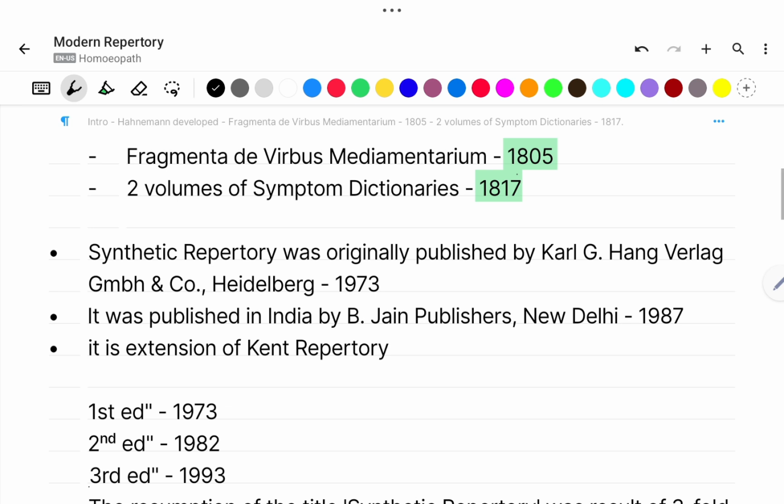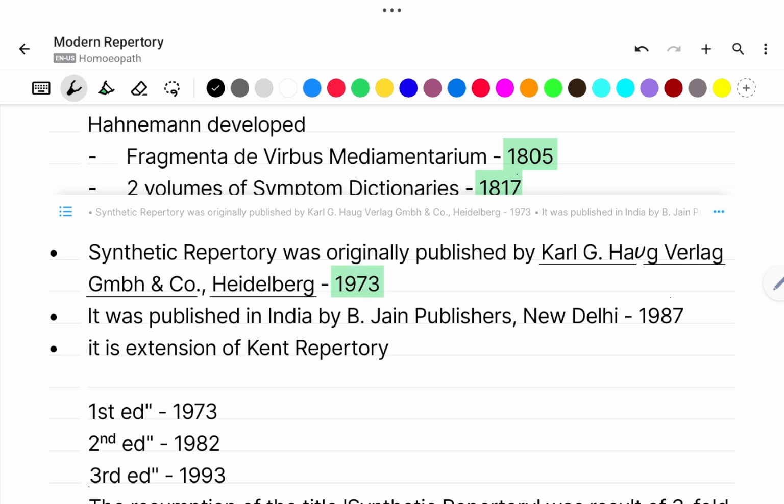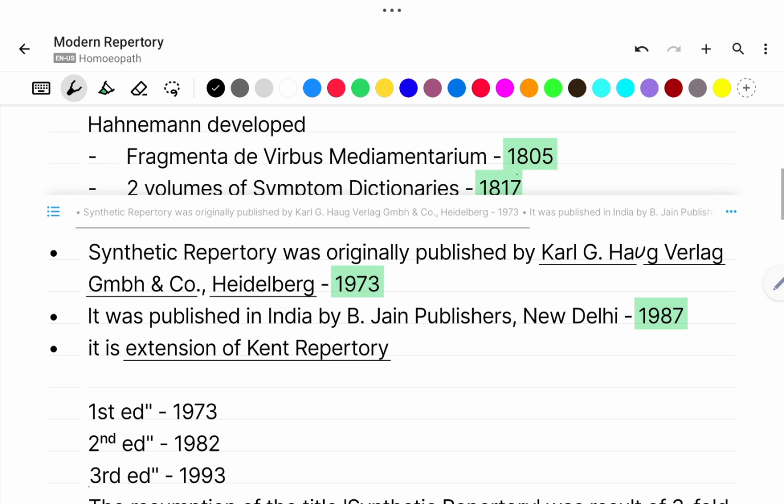After that, Synthetic Repertory was originally published by Karl F. Haug, Verlag, in Heidelberg in the year 1973. It was published in India by B. Jain Publishers, New Delhi, in the year 1987. And Synthetic Repertory is the extension of Kent's repertory.